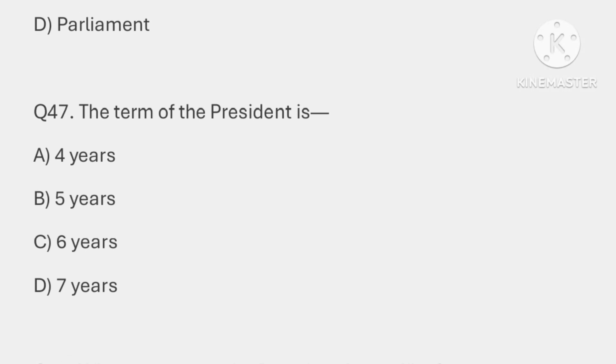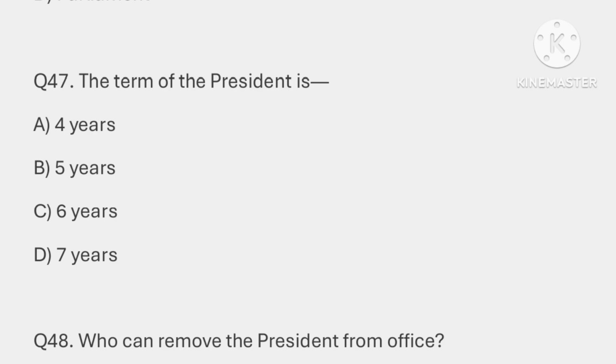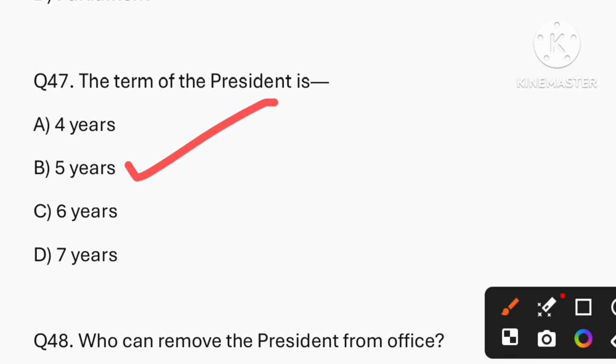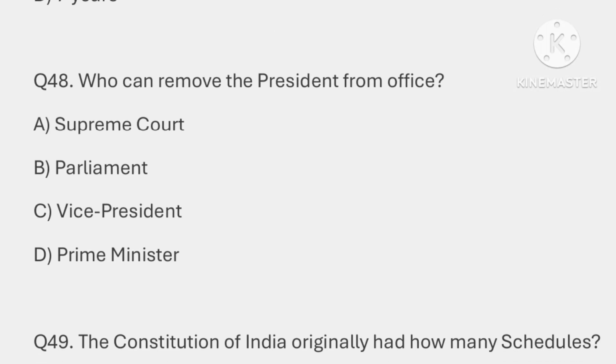Question number 47. The term of the President is 5 years, that is option B. Question number 48. Who can remove the President from office? So the correct answer is option B, that is Parliament.